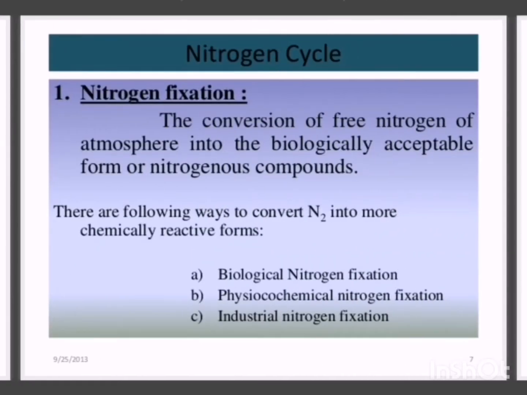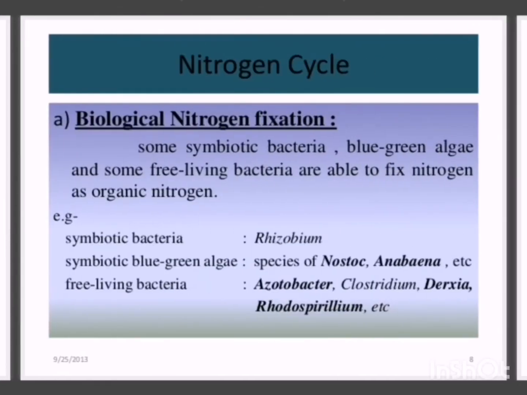So what is nitrogen fixation? It is the conversion of free nitrogen of atmosphere. The nitrogen is present in the atmosphere in 78%, but this nitrogen is not suitable for the use of plants, so the free nitrogen of atmosphere will be converted into the biologically acceptable form or nitrogenous compound. There are the following ways to convert nitrogen into more chemically reactive form. The first one is biological nitrogen fixation, second one is physiochemical nitrogen fixation, and the third one is industrial nitrogen fixation.